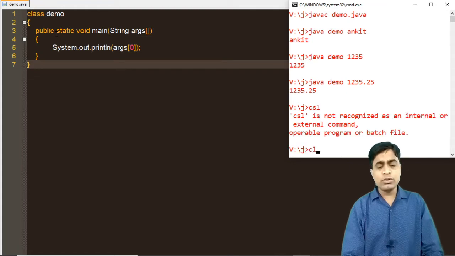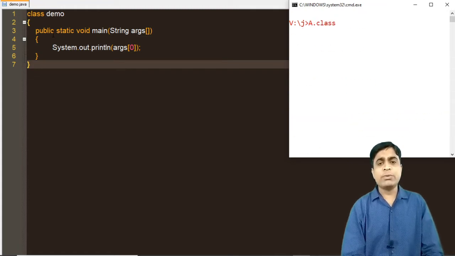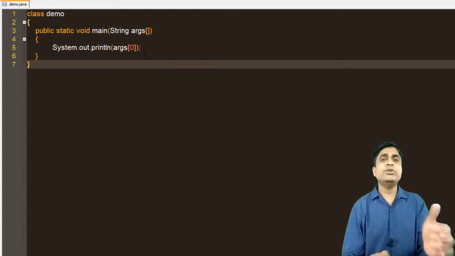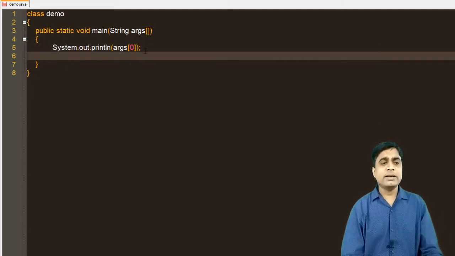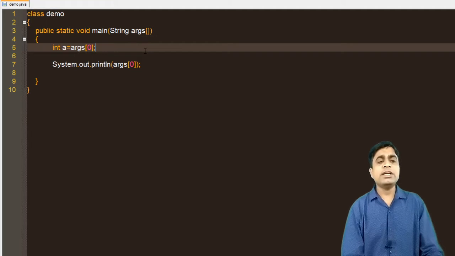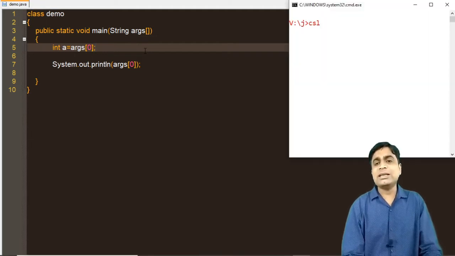But now I want to use this value in my program. So here you can understand that at the command prompt you can pass the value and use it in our program. Suppose you write like this: int a equals args of 0. That means the first argument is stored in the variable a. But if you write like this, this will generate an error.